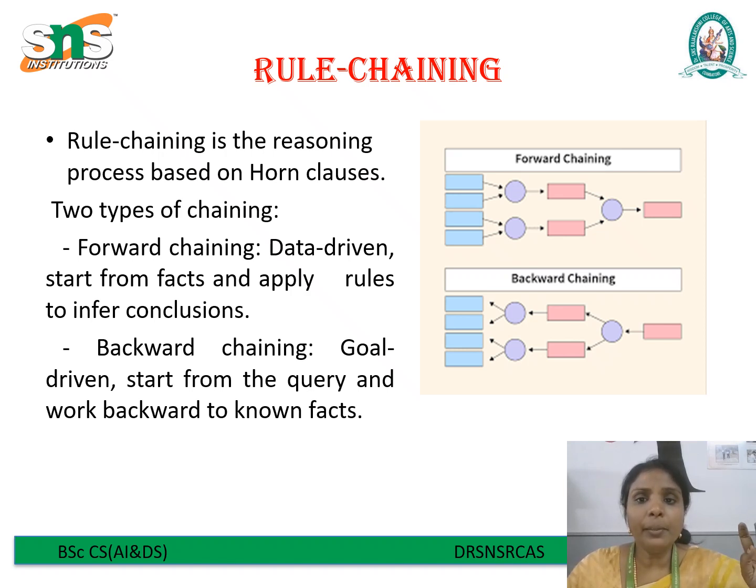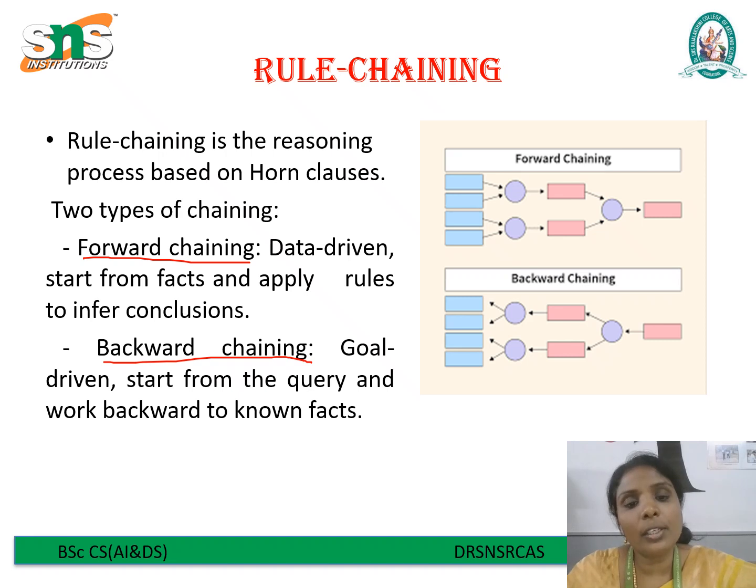There are two main types of chaining: forward chaining and backward chaining. Forward chaining is called data-driven chaining. That is, start from facts and apply rules to infer conclusions. Next one is backward chaining. It is goal-driven chaining. It starts from the query, that is the conclusion, and works backward to known facts. These are forward chaining and backward chaining.